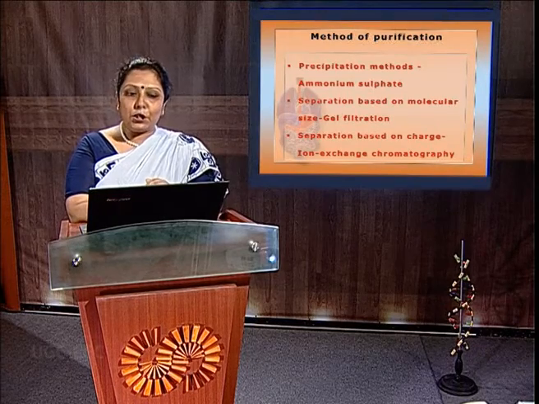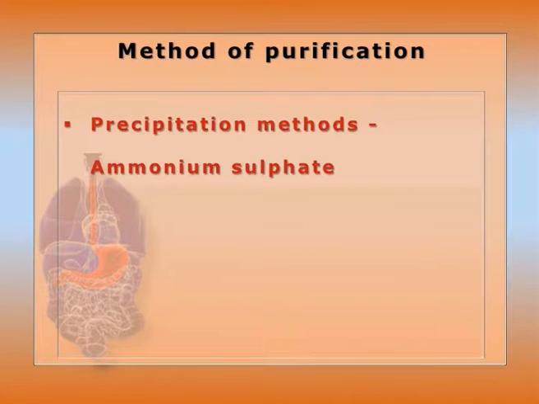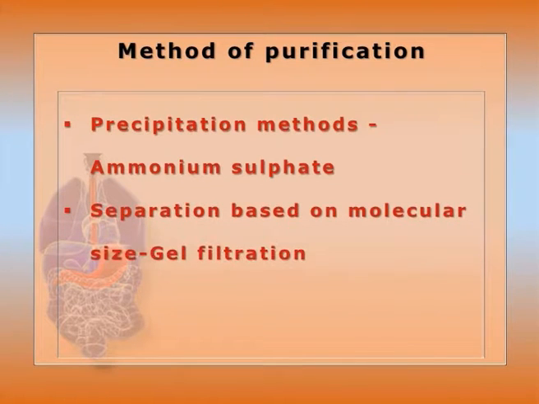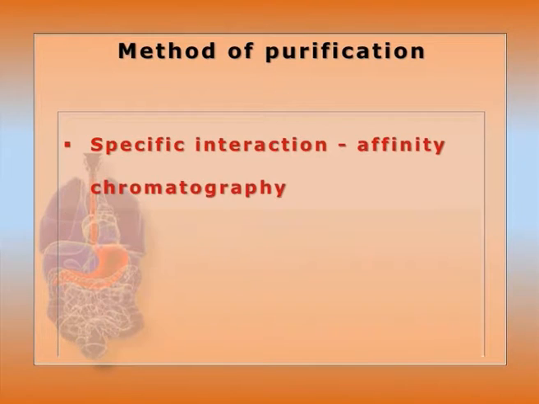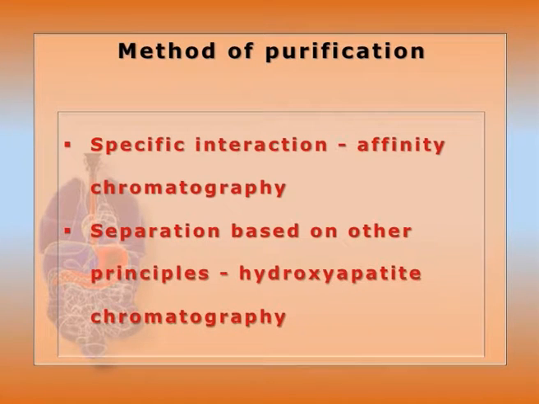Now the methods of purification start with precipitation with ammonium sulfate. The ammonium sulfate cut helps isolate a specific type of enzyme according to solubility. Separation based on molecular size is done by gel filtration. Separation based on charge is done by ion exchange chromatography. Separation based on specific interaction is done by bioaffinity chromatography. Separation based on other factors like hydrophobic interaction helps, and hydroxyapatite chromatography is used to purify the enzyme according to its property and from closely related other enzymes.